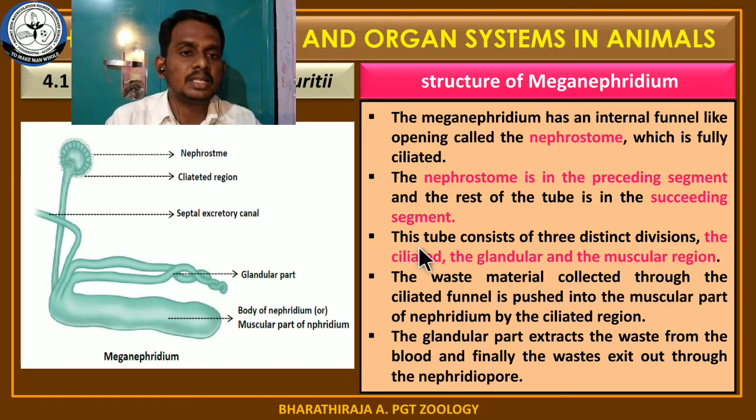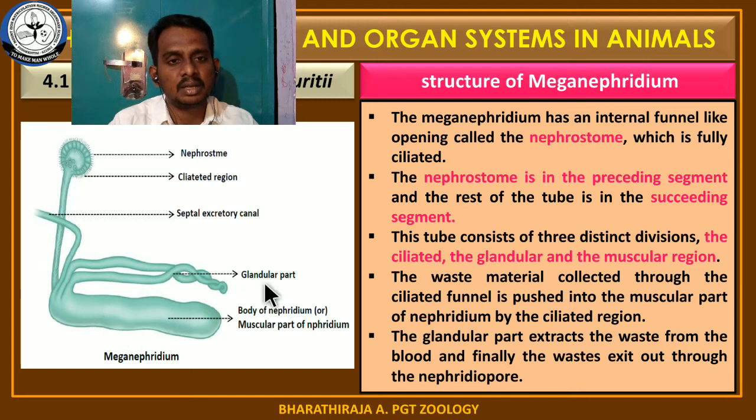Okay, and this tube consists of distinct divisions. They are the ciliated region, the glandular region, and the muscular region or body of the nephridium. These are the three regions. First is the nephrostome, second is the glandular part, and third is the muscular part.